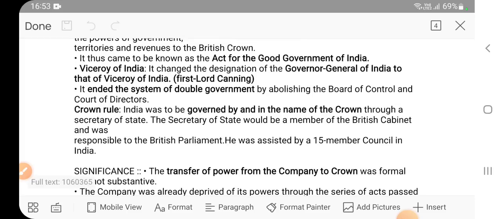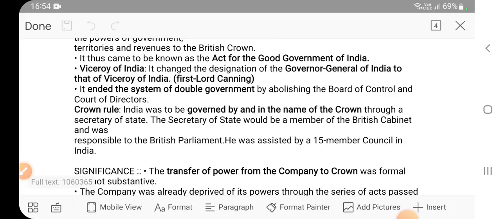So it was ended by this act. Crown rule. India was to be governed by and in the name of the crown through a secretary of state. It means in England a new post was created by the name Secretary of State for India. Okay, the Secretary of State would be a member of the British cabinet, was responsible to the British Parliament, and he was assisted by